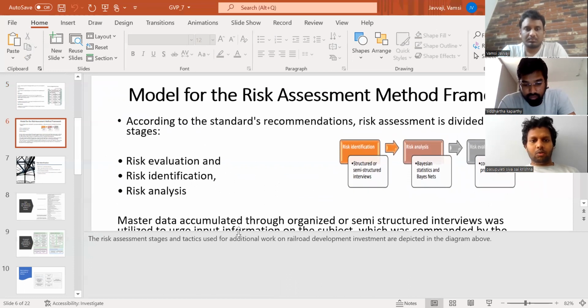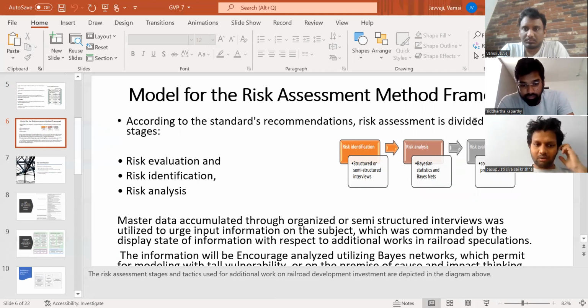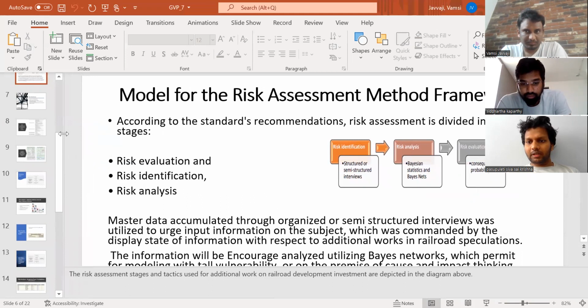So now let us discuss the model for risk assessment, which is known as the risk assessment method framework. According to the standard recommendations, risk assessment is divided into the stages, as we have discussed: risk identification, risk analysis, and risk evaluation. For risk identification, structured or semi-structured interviews; for risk analysis, based on statistics and Bayesian nets; and for risk evaluation, we use the consequence/probability matrix.